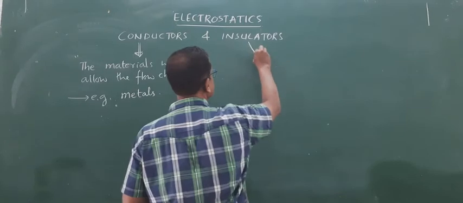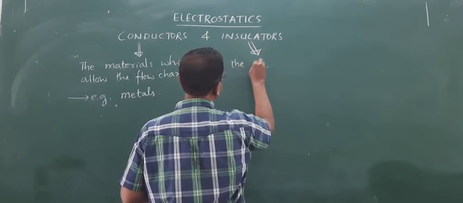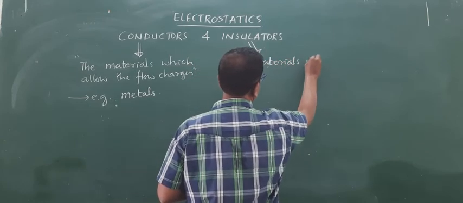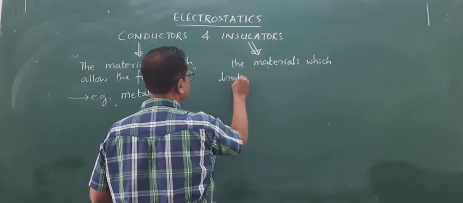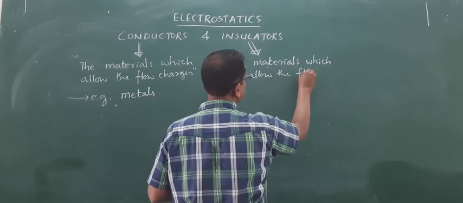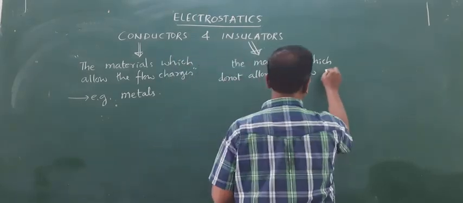Whereas insulators are the materials which do not allow the flow of charges, the passage of charges from one end to another.